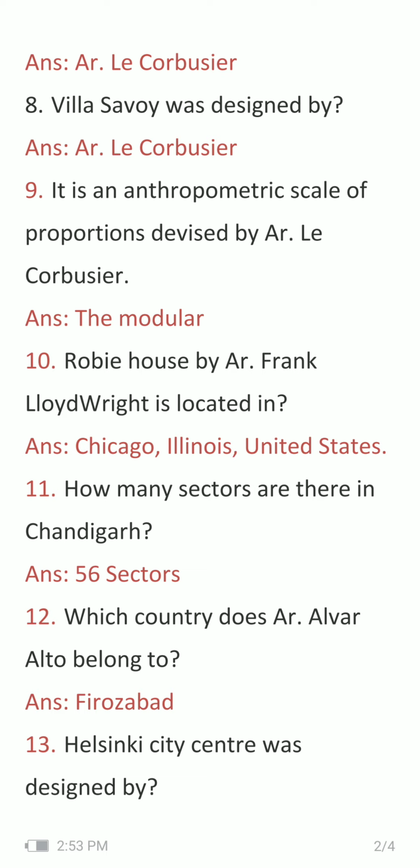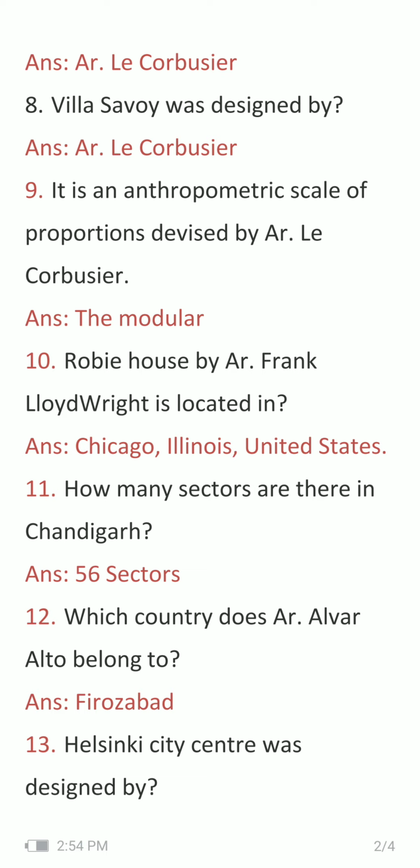Question number 11, how many sectors are there in Chandigarh? And the answer is 56 sectors. You remember that Chandigarh is based on a sector plan, and the topmost sector is the capital complex, which carries all the administrative buildings, Secretariat, Assembly House, High Court, and then Open Hand Monument.